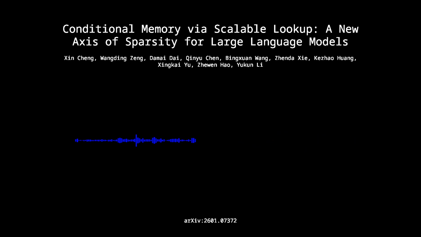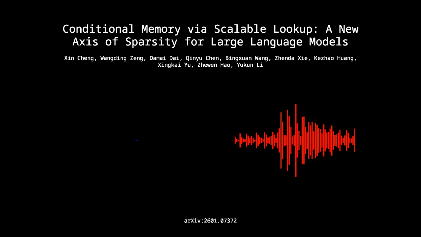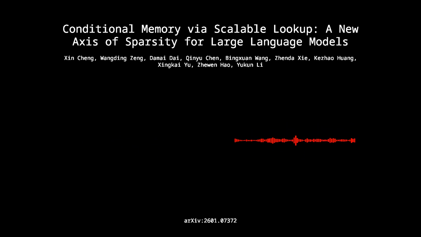Wait, I have to push back here for a second. Sure. N-grams are a really ancient NLP concept. How exactly do we integrate a static N-gram lookup into a dynamic multi-branch transformer architecture? Doesn't that risk breaking the gradient flow or just introducing massive amounts of hash collision noise? Well, that is the major engineering hurdle, and Engram overcomes it through 2 distinct functional phases, retrieval and fusion.